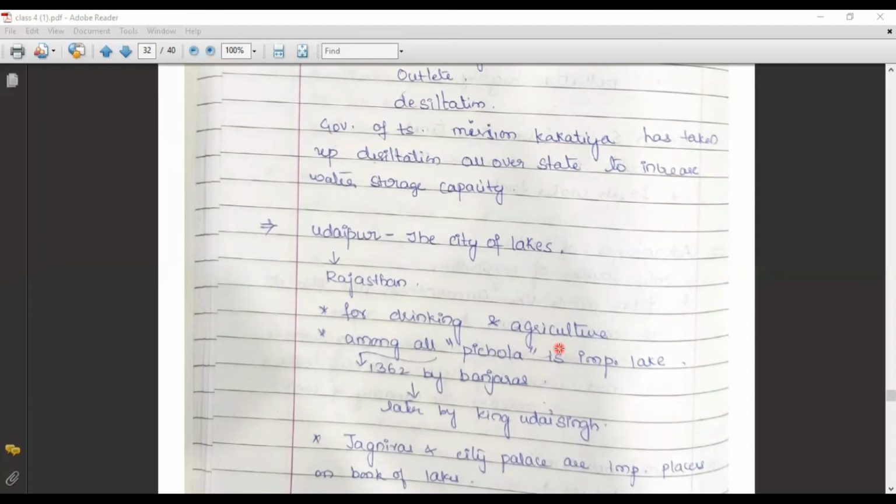Udaipur is called the City of Lakes. Where is Udaipur present? Udaipur is present in Rajasthan. For drinking and agriculture purposes, among all the lakes, Kola is an important lake, which was constructed by Banjaras.